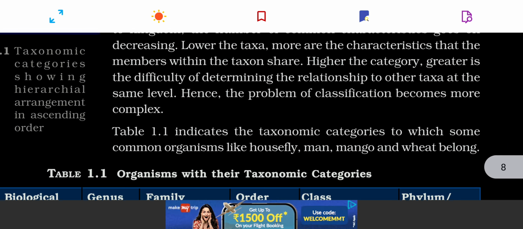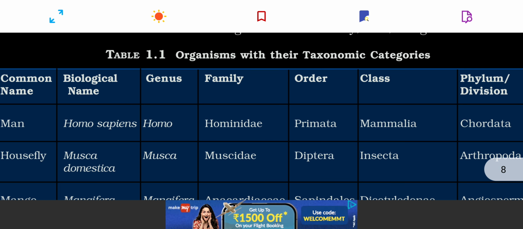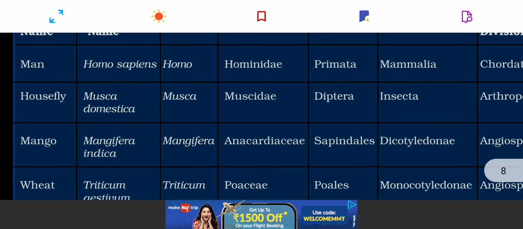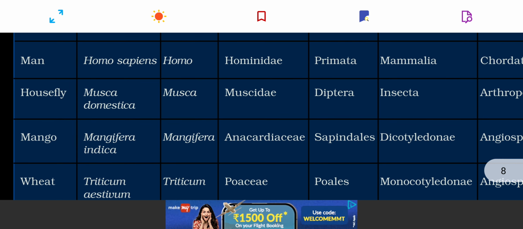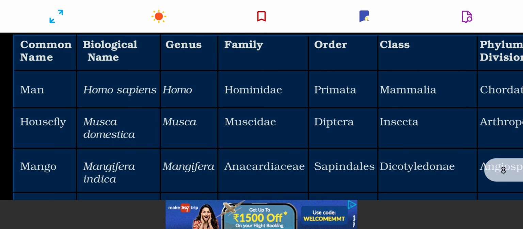So here is the kingdom. Now there are given the scientific names of four organisms: man, housefly, mango, and wheat. The scientific name, the zoological name of man, is Homo sapiens. Homo is genus, sapiens is species. Family of humans is Hominidae. Order is Primata. Class is Mammalia, and phylum is Chordata.